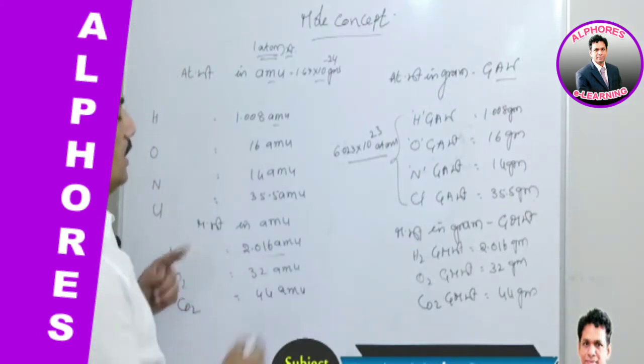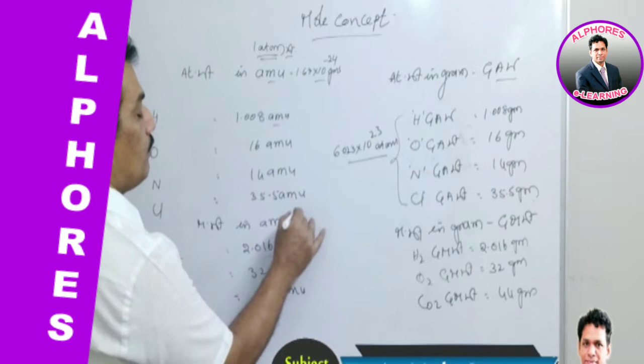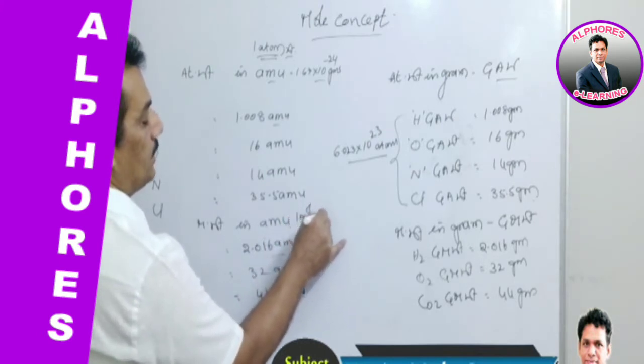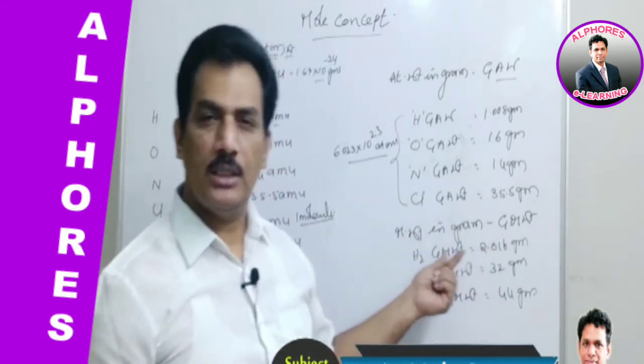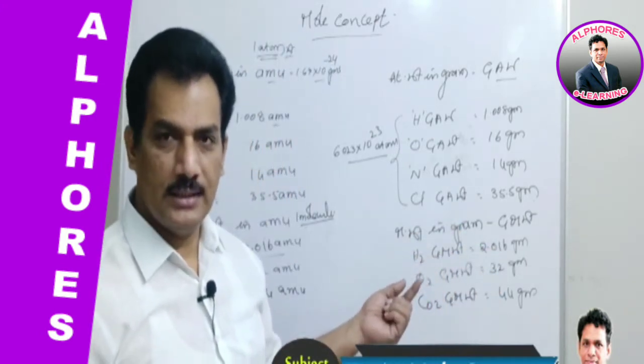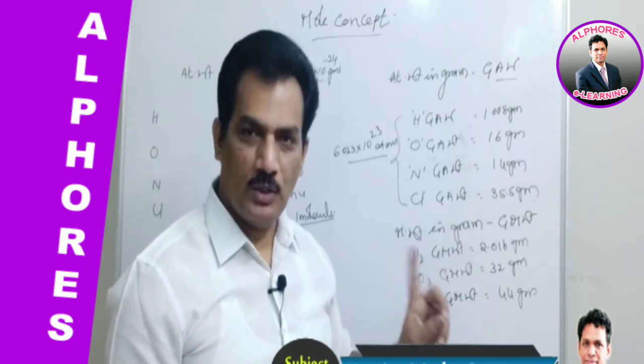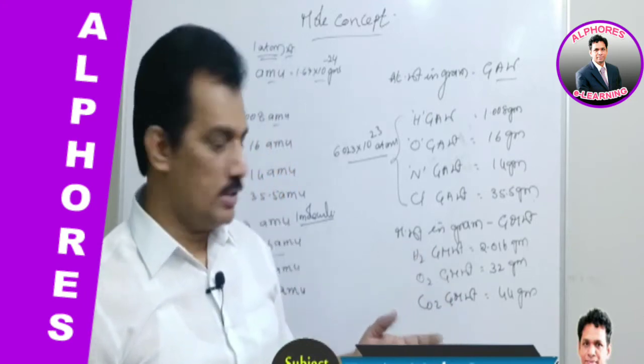Is it not? Similarly, molecular weight is for one molecule, but when this molecular weight is expressed in grams, that is gram molecular weight, then it is not one molecule. Then how many molecules?